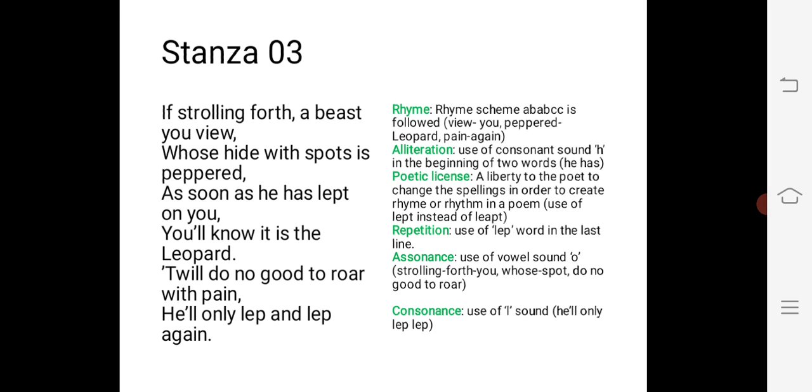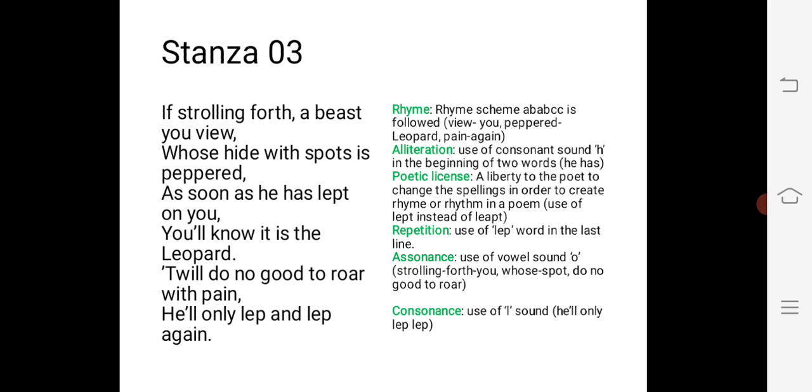Okay, as soon as he has leapt on you, leapt here means jump, you will know it is the leopard. It will do no good to roar with pain, he will only leap and leap again, jump and jump again.